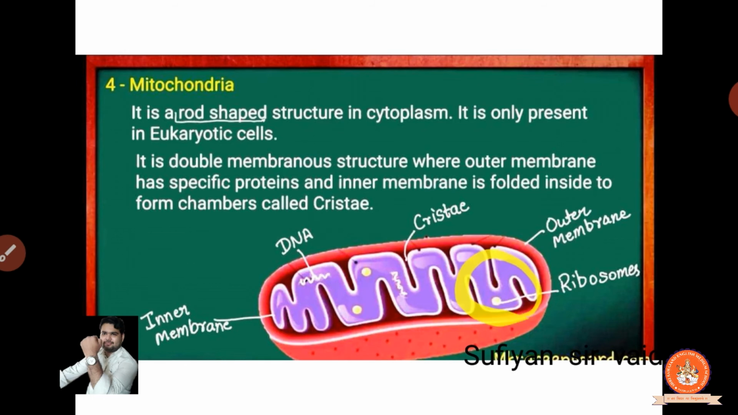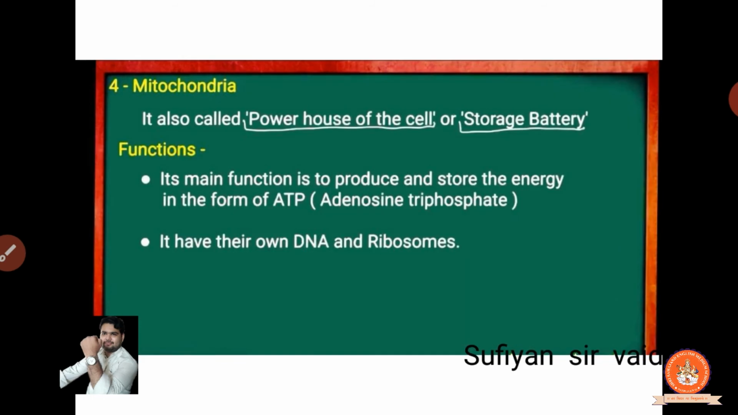And this yellow white color ball you can see is a ribosome. Now the another point is that it is also called the powerhouse of the cell. So why is it known as the powerhouse? Because it generates the energy. All types of energy they are generating, and proteins.